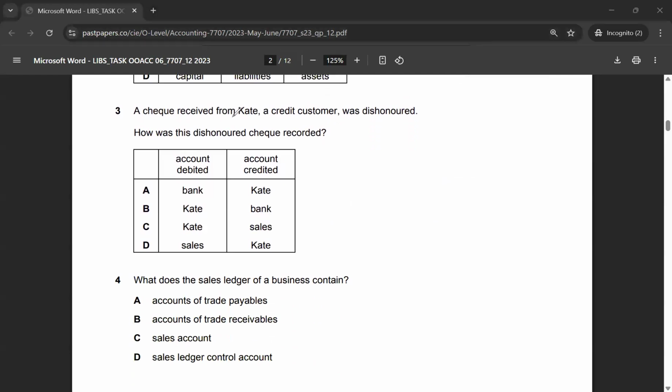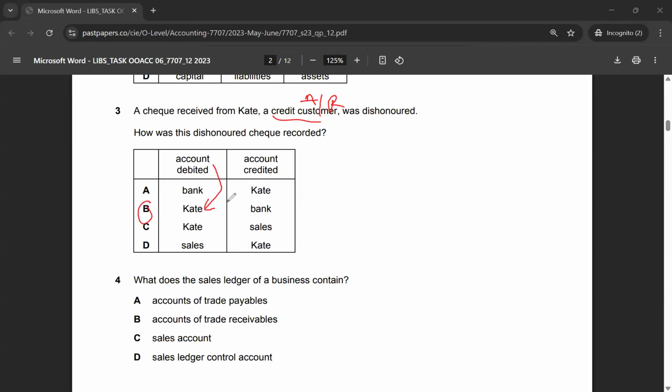Multiple choice 3 is a check received from Kate, a credit customer. So Kate is a credit customer, meaning that it's an accounts receivable. Kate is supposed to pay the business for the goods or services she has bought, right? So a credit customer here means that she is again an accounts receivable. I'm sorry for my handwriting, but it is what it is. So this check was dishonored. How was the dishonored check recorded by the business actually? So that's what the question is asking. And the correct answer to multiple choice 3 would be option B.